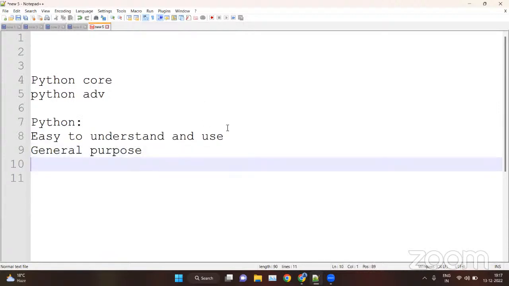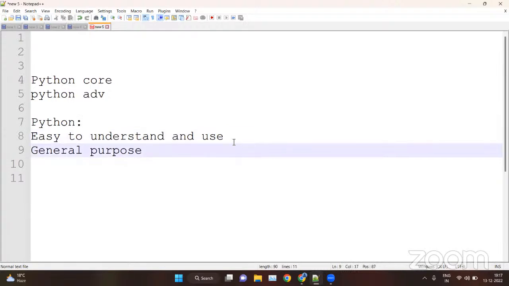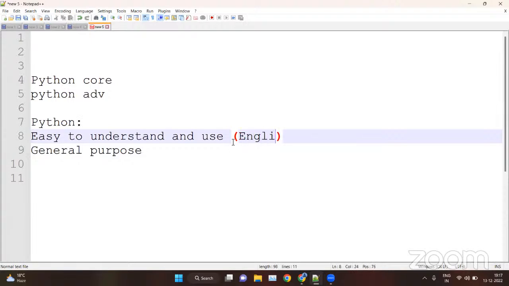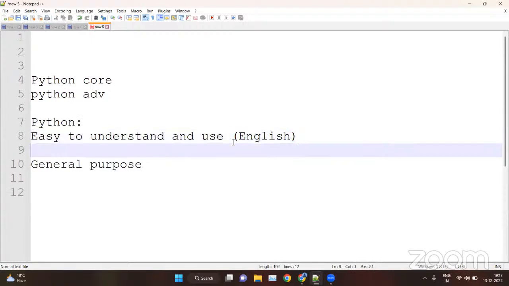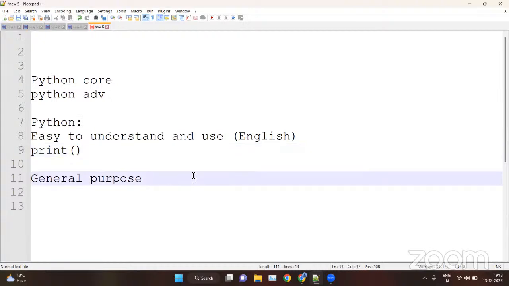First, Python is easy to understand and easy to use because Python is written like the English language. Suppose we have one function in Python, that is print. Now you can easily understand, without any coding knowledge, that the print function is used to print something. There are no signs, no symbols in Python, basically.